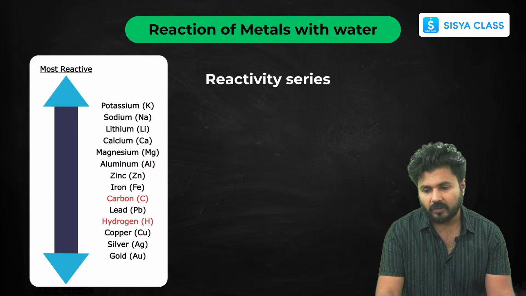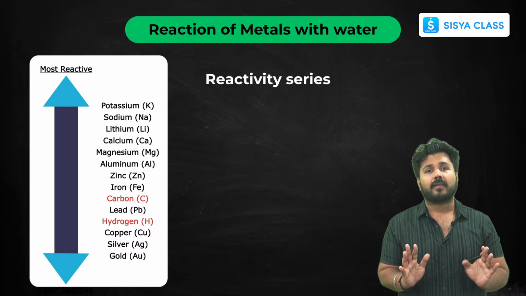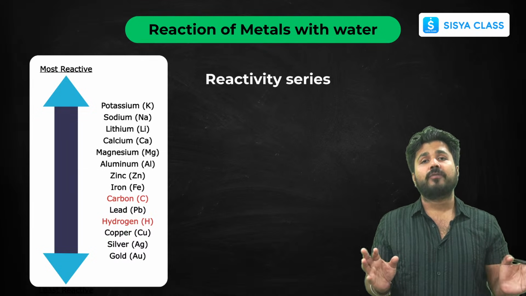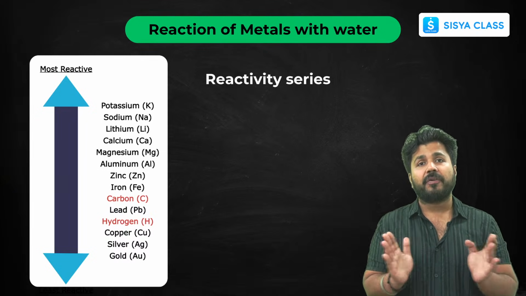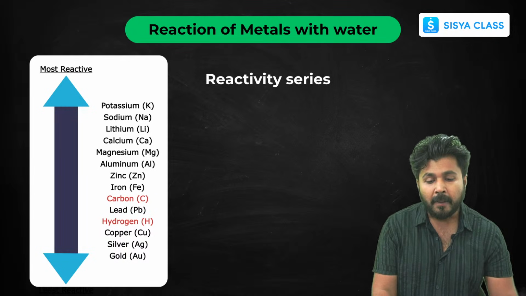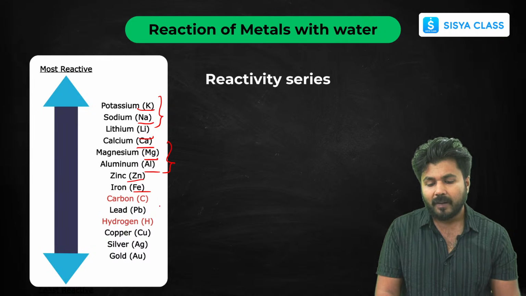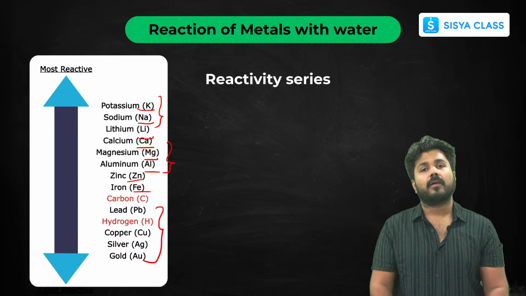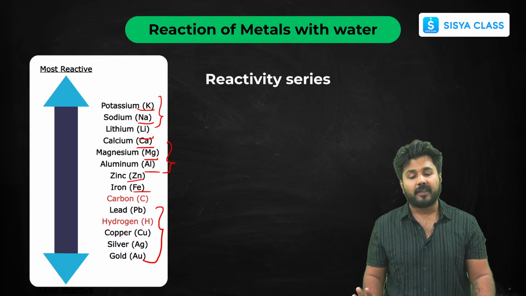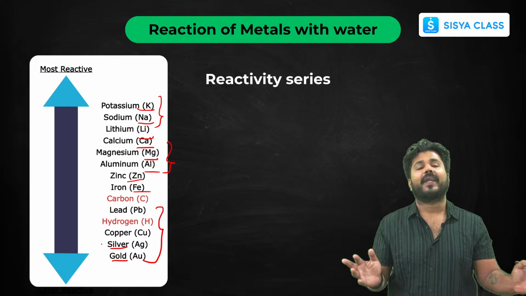Now let's just concentrate. This is the reactivity series. Just learn this reactivity series by heart, because most of the questions from different chapters will be asked somehow related to it. Potassium, sodium, lithium are the most reactive metals. Then calcium, magnesium, aluminium are medium reactive. You can also put zinc and iron in this. Then lead, copper, silver and gold are your least reactive metals. Silver, gold and platinum almost do not react at all.